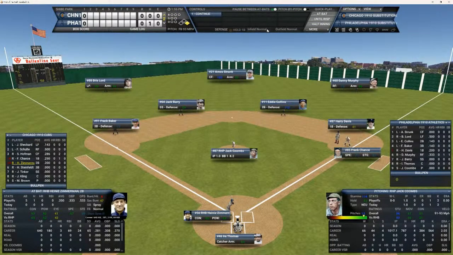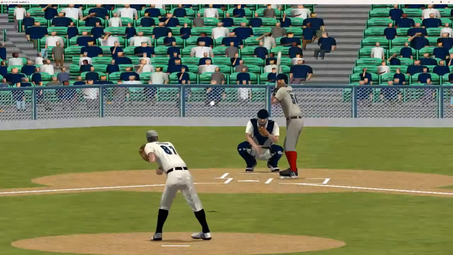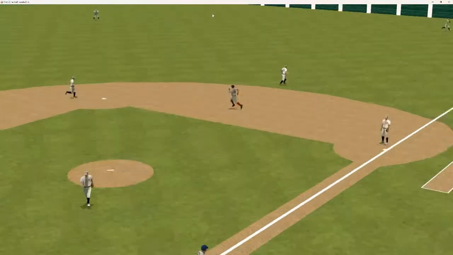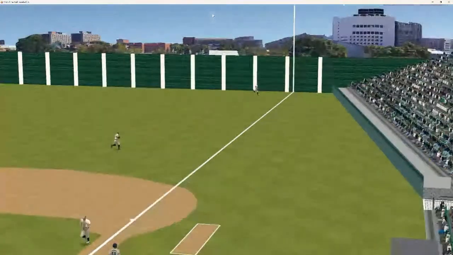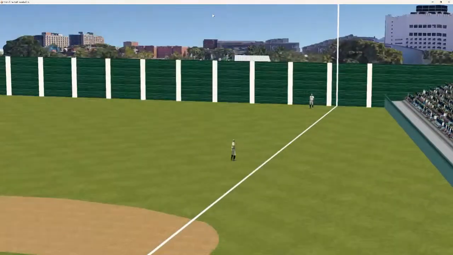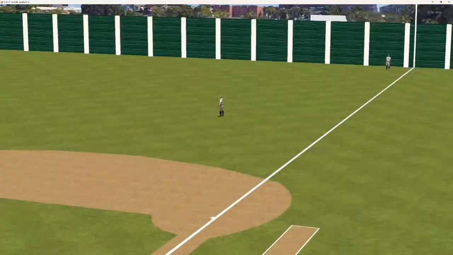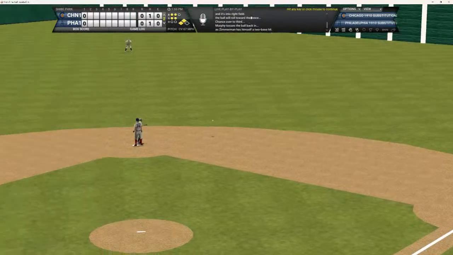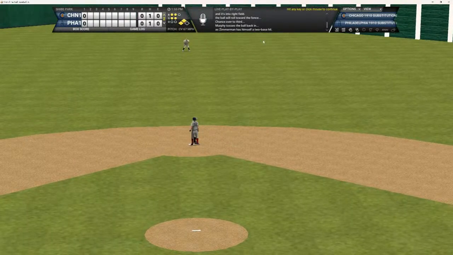And that brings up Heinie Zimmerman. Zimmerman's batting .200. He's 1 for 5. Chance down at first. Here's the 2-2 pitch. And that's going to be hit to right field. And that's going to be against the wall. That may score one and break this 0-0 tie. And the runner stops at third with 2 outs.